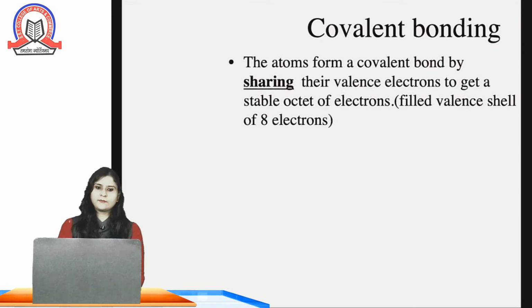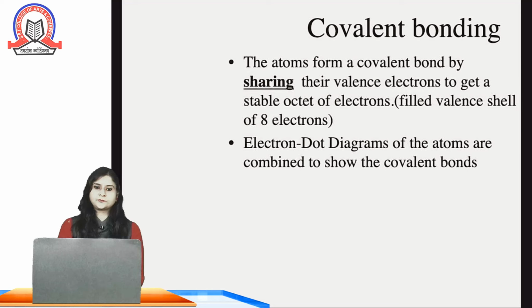Covalent bonding. The atoms form a covalent bond by sharing their valence electrons to get a stable octet of electrons. Now, what is octet of electrons? Octet means 8 electrons in the outermost shell. When they acquire octet, it means they are acquiring the stable configuration or the stable state like noble gas.